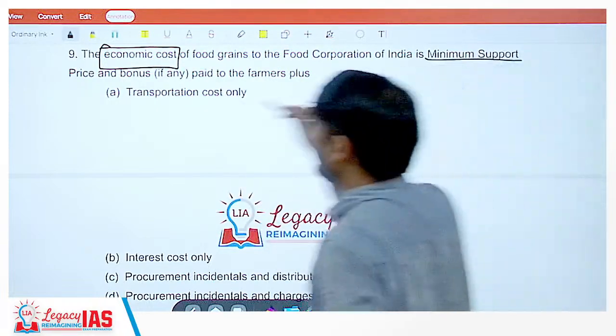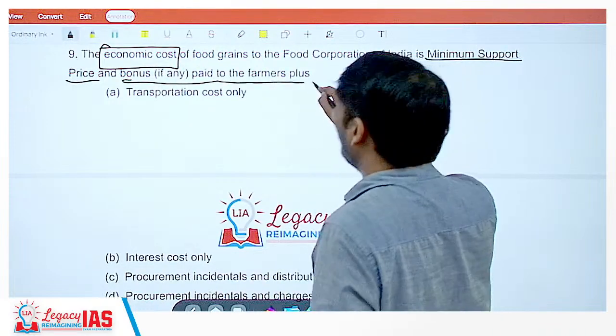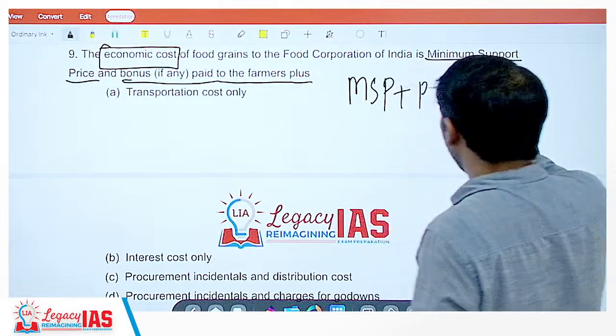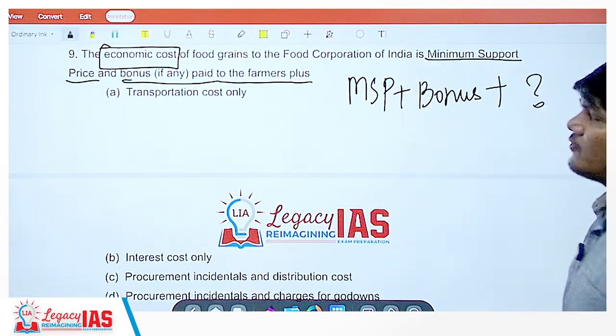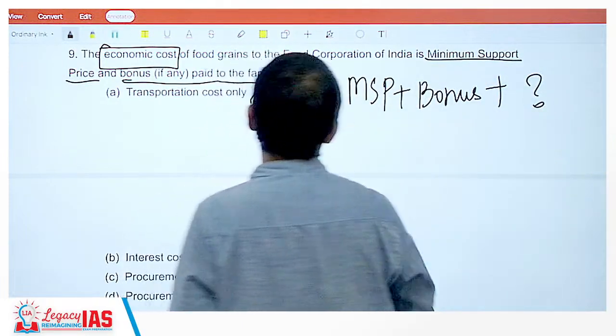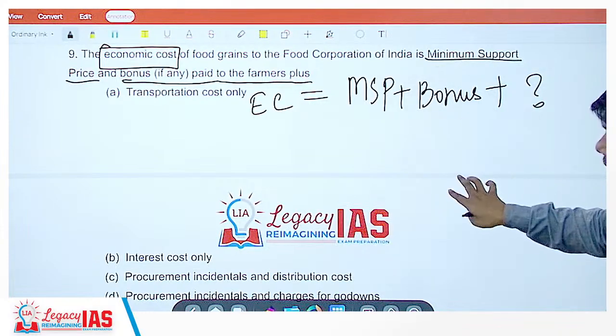MSP plus bonus plus what is what they are asking. Economic cost equals MSP plus bonus plus what?